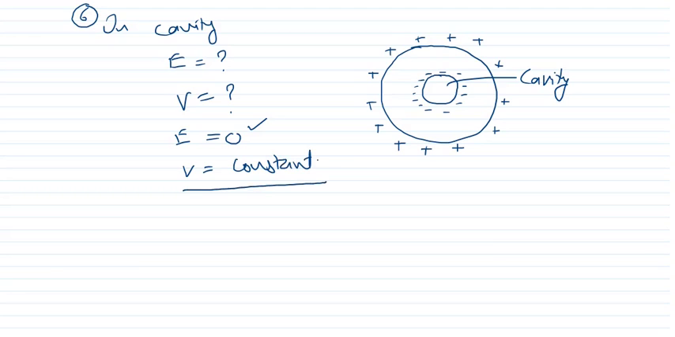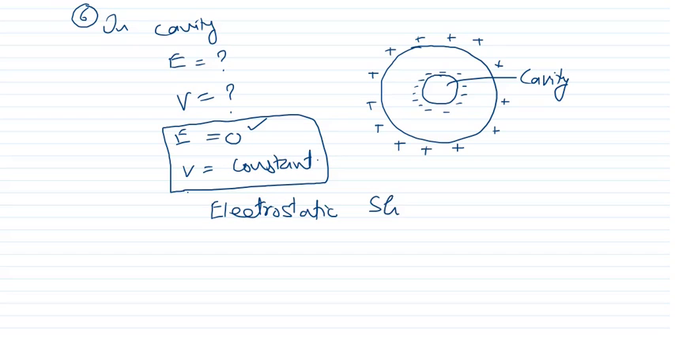That is what we have discussed earlier, and this property is very famous and is called electrostatic shielding. What do we call it? An electrostatic shield. In electrostatic shielding, we prevent our information or data from being disturbed by outer electrical disturbances.